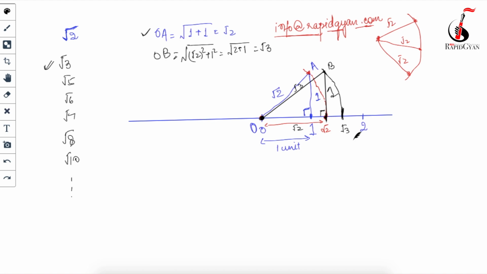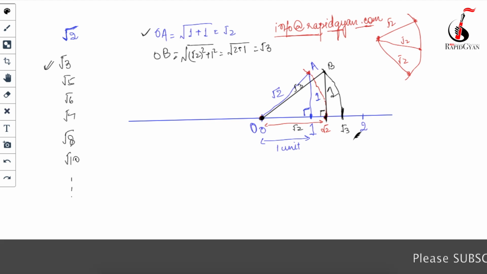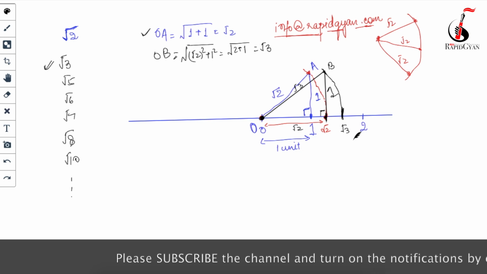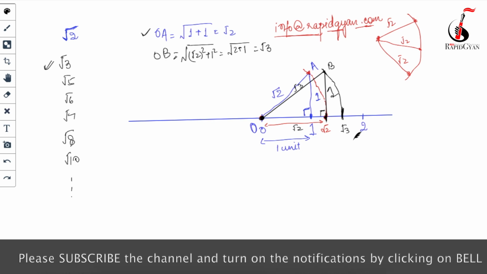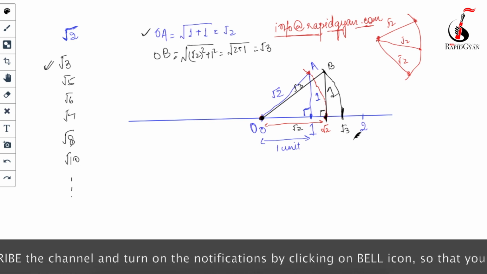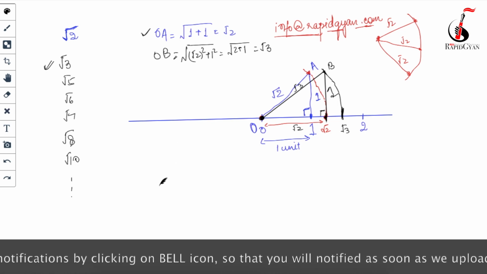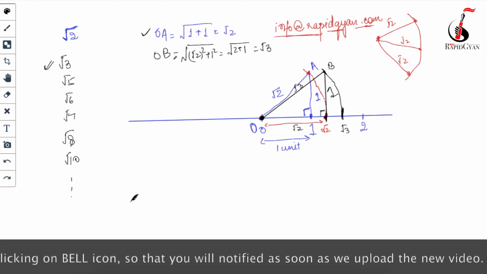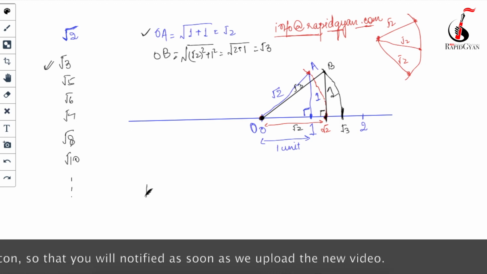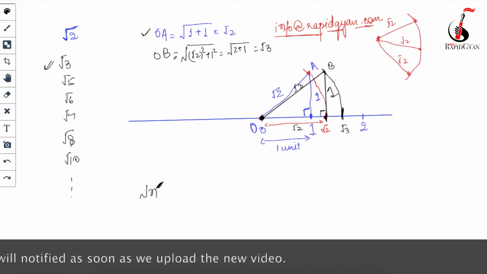Okay, so in this way we find the value, we can draw the graph of under root 3. Are you following any pattern, how we are getting this in order to draw under root 3 or under root 2? So there is one pattern. Okay, let's listen very carefully, kids. There is one pattern for every irrational number which is written in the form of under root n.